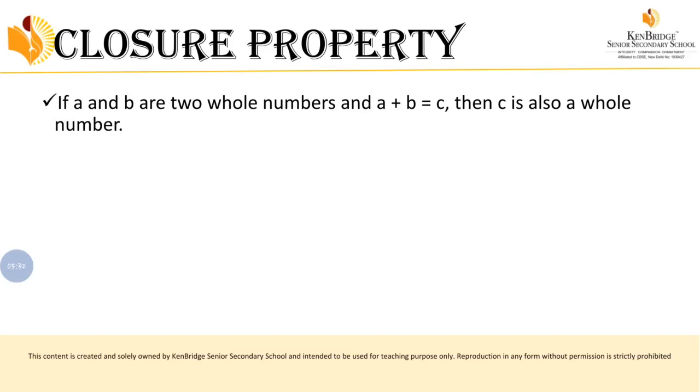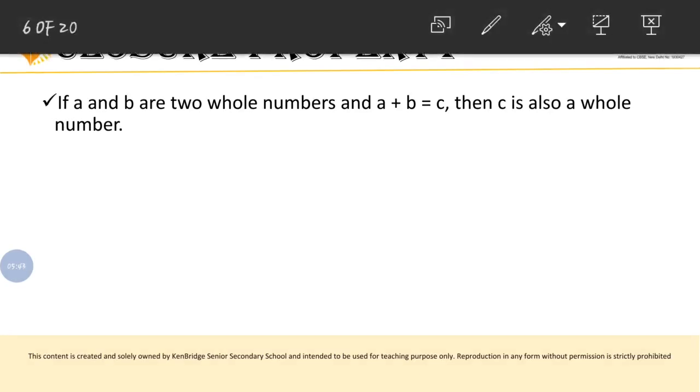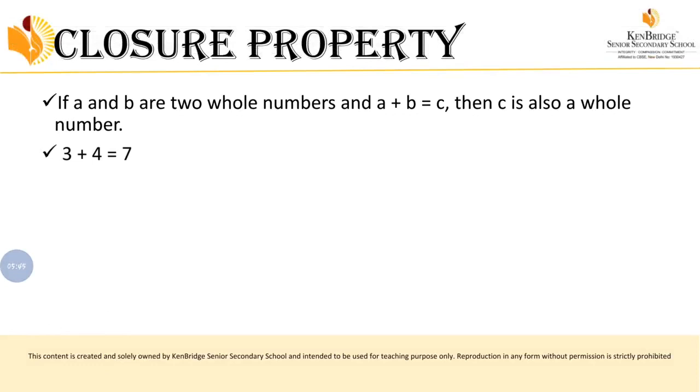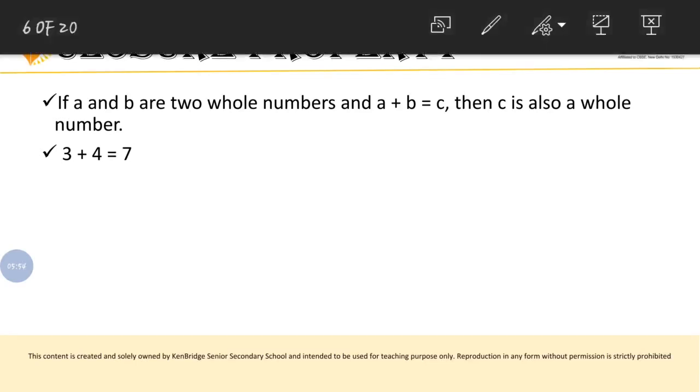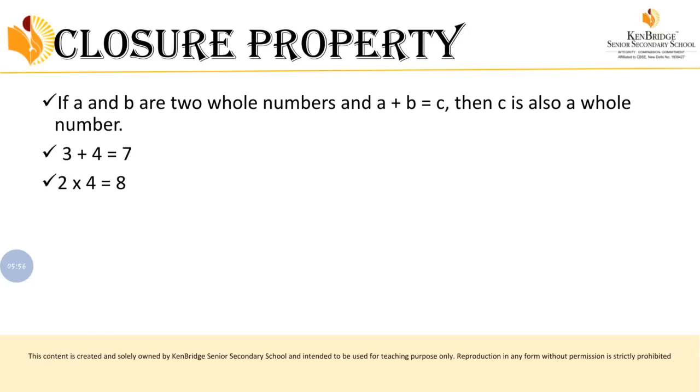Okay, so let's check which arithmetic operations satisfy this closure property and which do not. I have given examples for this. Just look at this. 3 plus 4, what is the answer? 7. Is 7 a whole number? Yes, of course. Then the next one is 2 into 4 is equal to 8. So 2 fours are 8. Am I right? So 8 is a whole number. So here also the condition is satisfied.